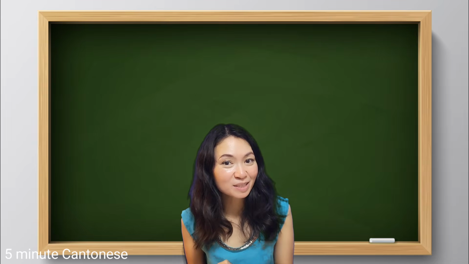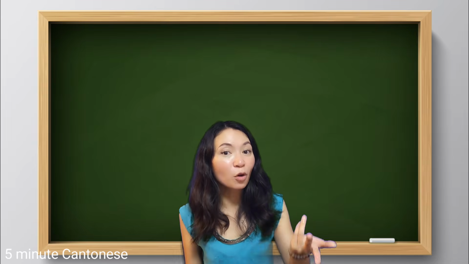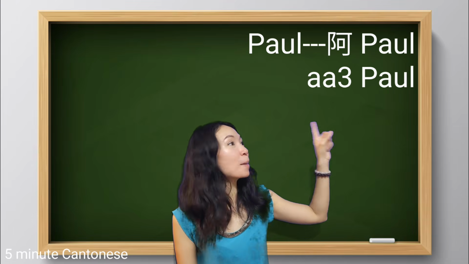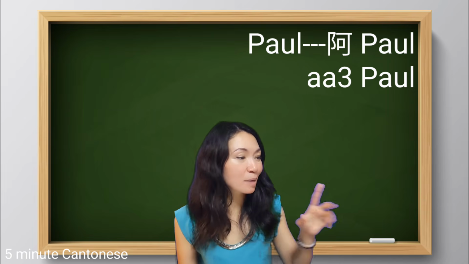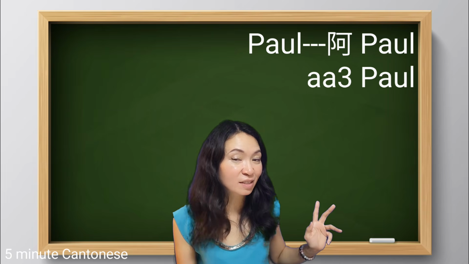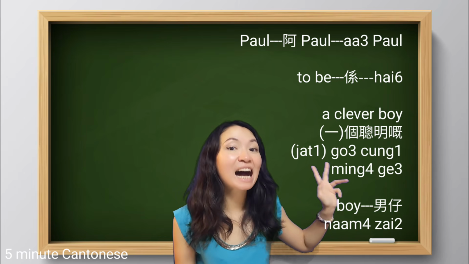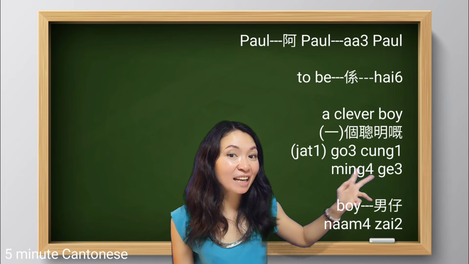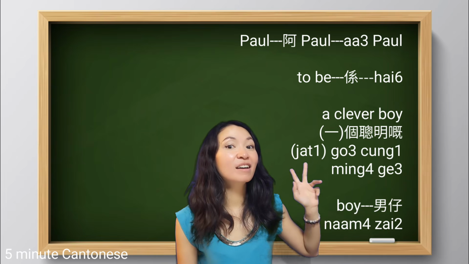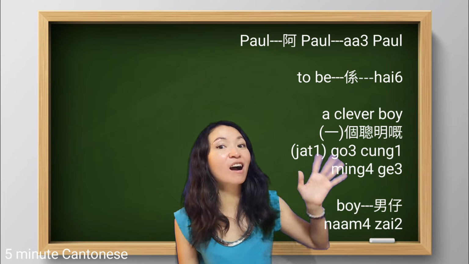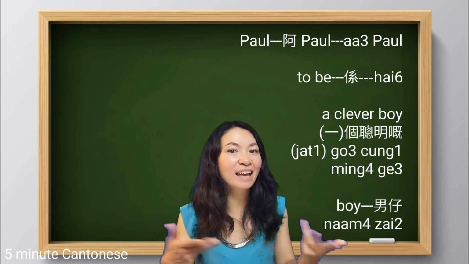How to say this in Cantonese? Very similar. First of all, Paul, we say 阿婆. Pay attention. This time the adjective is not at the end of the sentence. So we still keep the verb to be this time, 係, and then a clever boy. Okay, article. No matter it's a, an, or the.